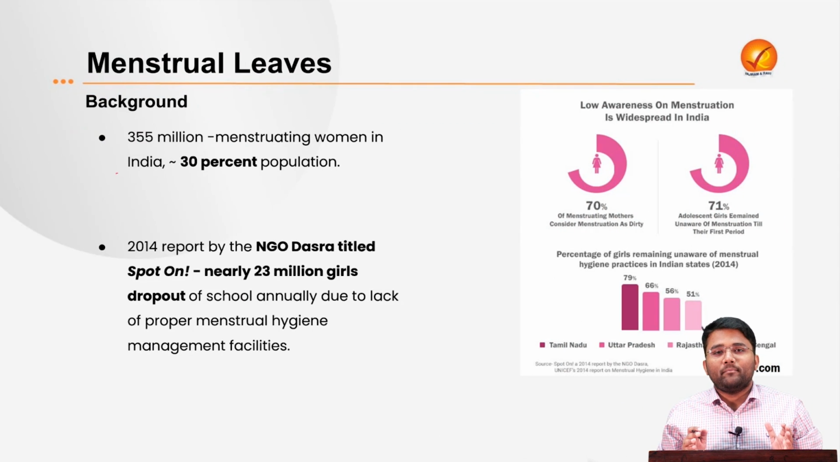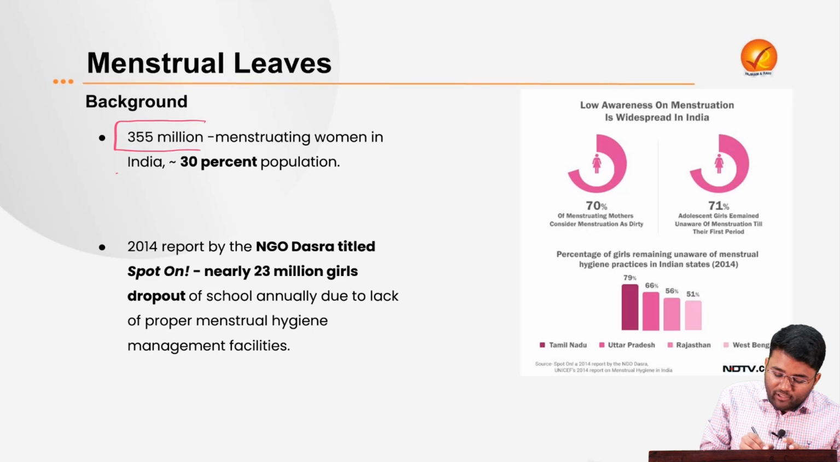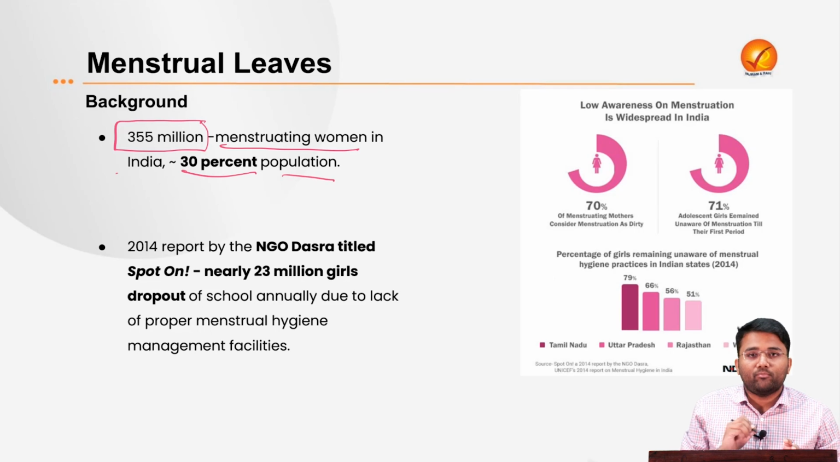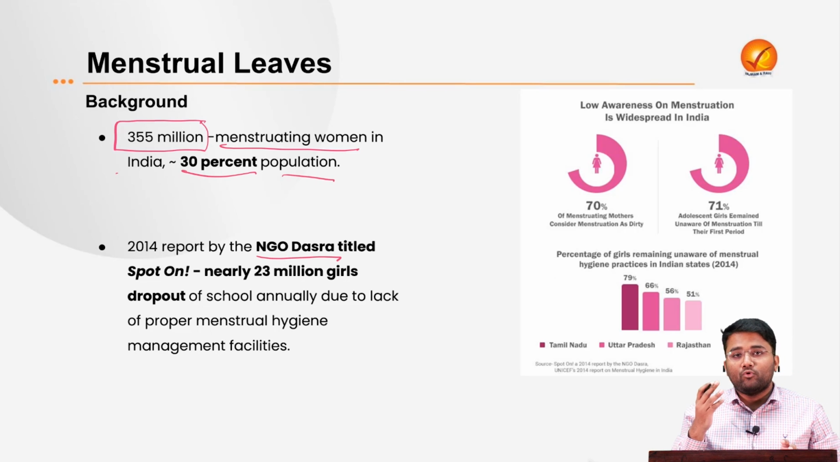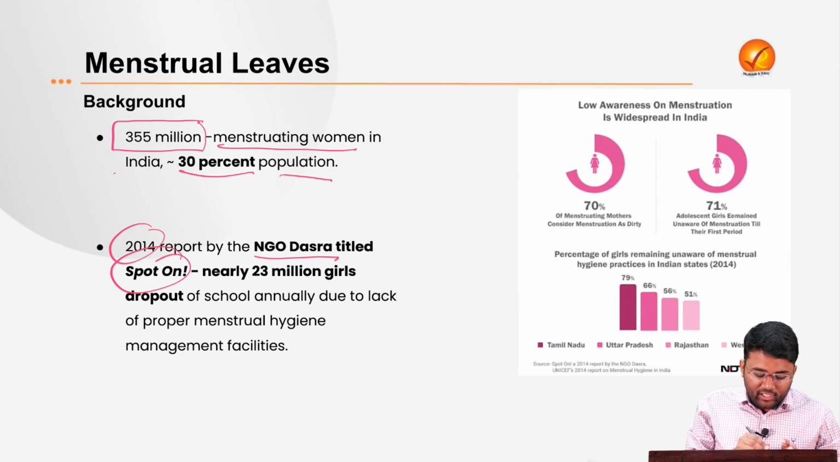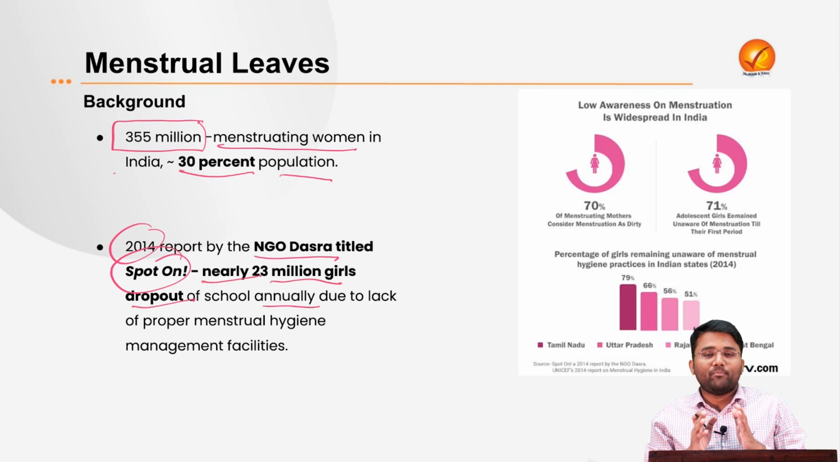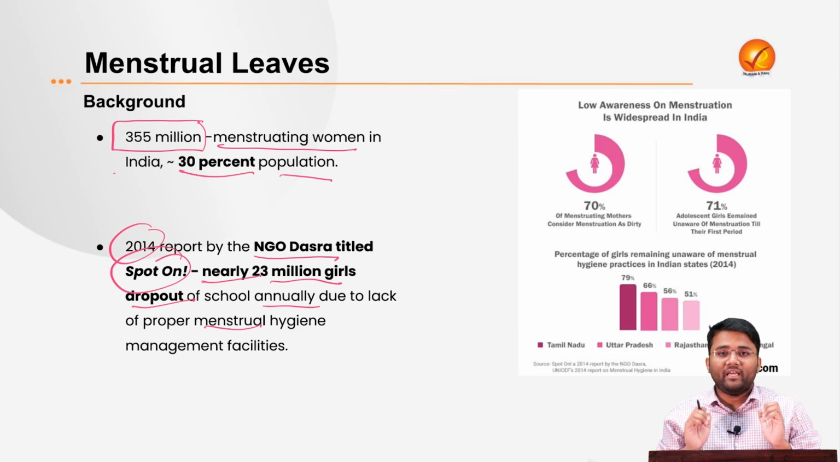Let's also see some background in the context of India. In India, there are almost 355 million menstruating women, which constitute almost 30% of the population. The NGO Dasra came out with the report Spot On in the year 2014, which says that nearly 23 million girls drop out of school annually due to lack of proper menstrual hygiene management practices in the schools.